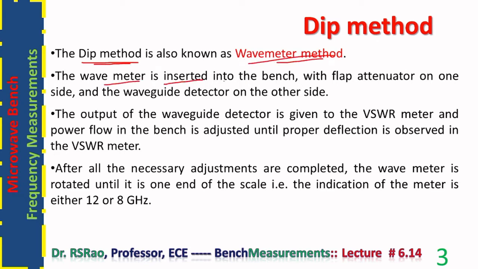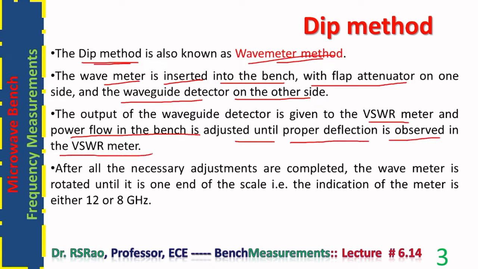The wave meter is inserted into the bench with the flap attenuator on one side and the waveguide detector on the other side. The output of the waveguide detector is given to the VSWR meter, and the power flow in the bench is adjusted until proper deflection is observed in the VSWR meter. These are all preliminary adjustments. After all the necessary adjustments are done, the wave meter is rotated until it is on one end of the scale. The indication of the meter must be either 12 or 8.